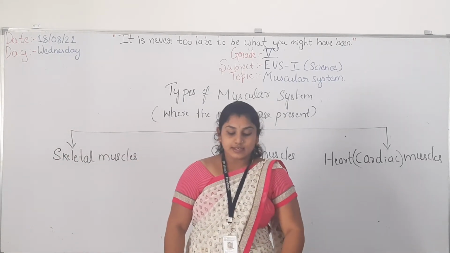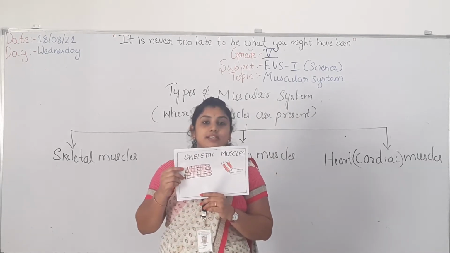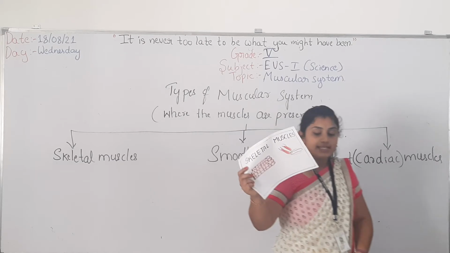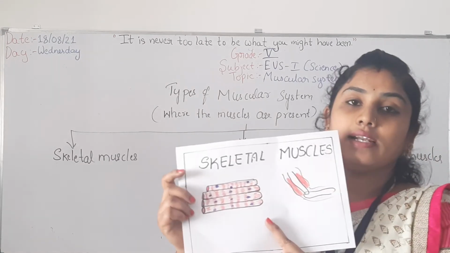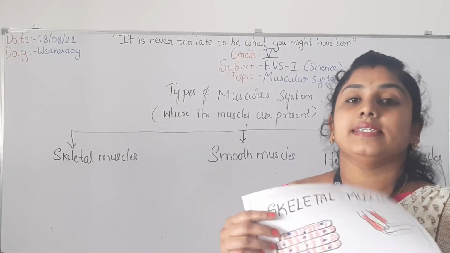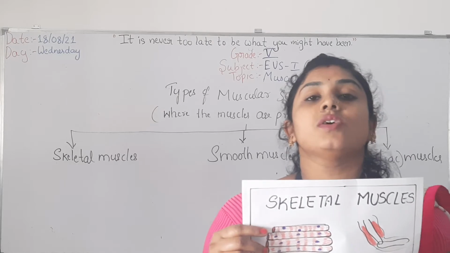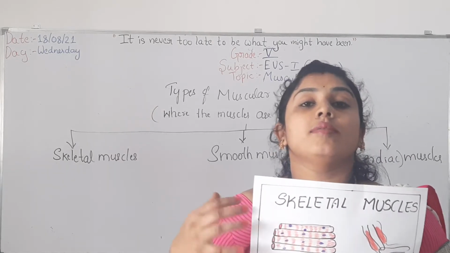See the picture. Can you see this picture? This is the skeletal muscle. As the name indicates, skeletal muscles are the muscles which are attached to the bones.